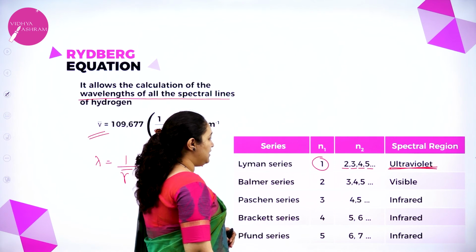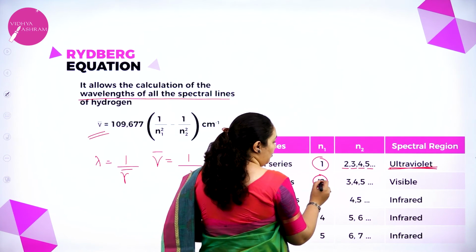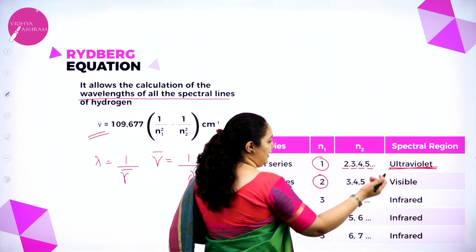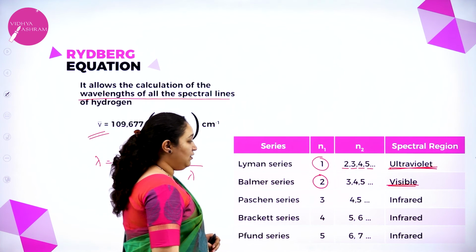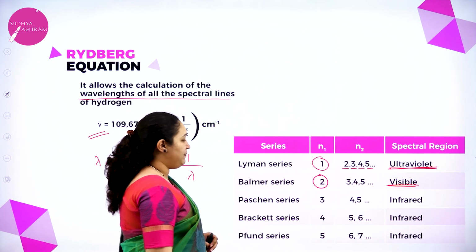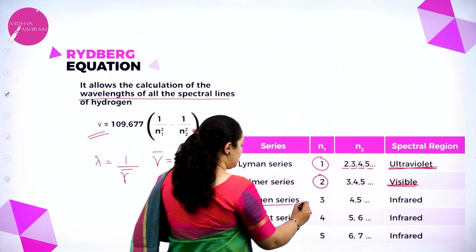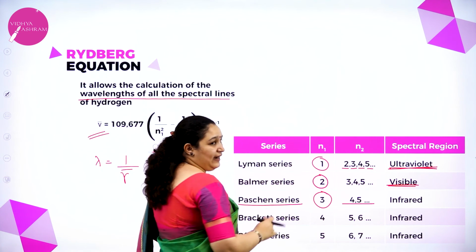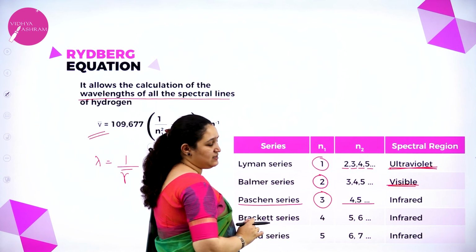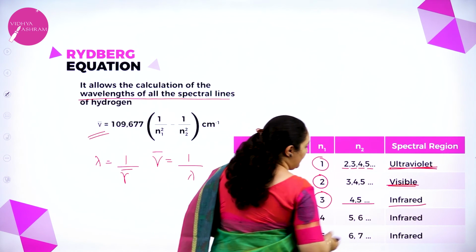Next we have the Balmer series. n1 is 2. What is n2? 3, 4, 5. It falls into the visible region of the electromagnetic spectrum. Next we have the Paschen series. n1 is 3. What is n2? Higher than that: 4, 5, 6, 7, etc. So it falls in the infrared region.